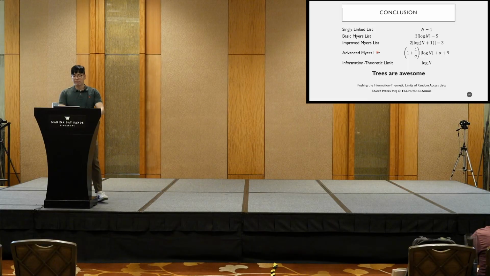But for advanced Myers lists, we are actually not sure. The algorithm that we are aware of is approximately O(log n). But I think that is future work that we are willing to explore. Okay. Thank you.